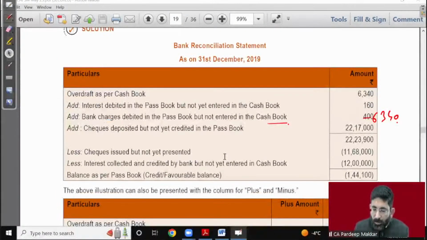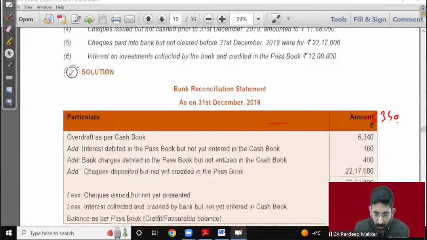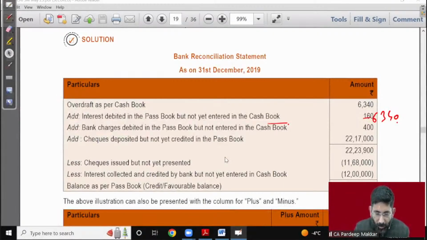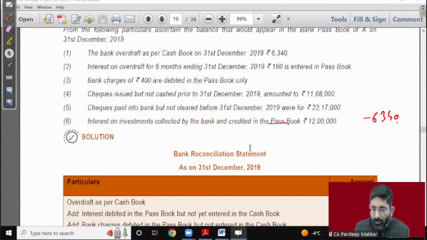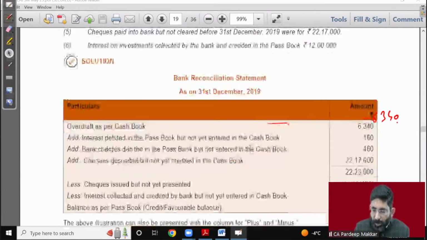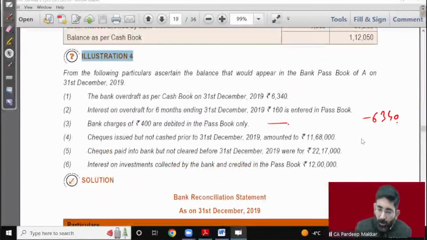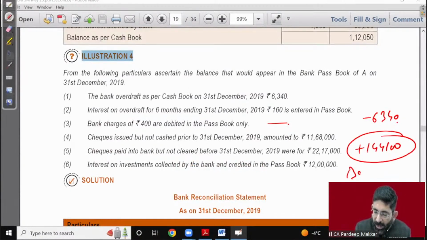Credit, favorable balance. Okay. So this is a positive balance, beta. There is no problem. The answer is 1,44,100. This is positive. This is balance as per passbook.